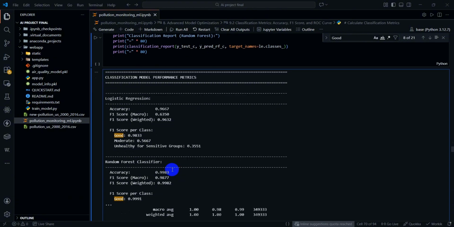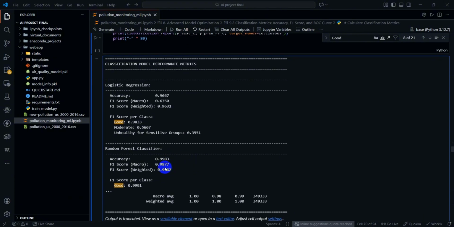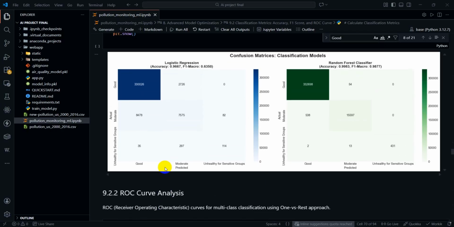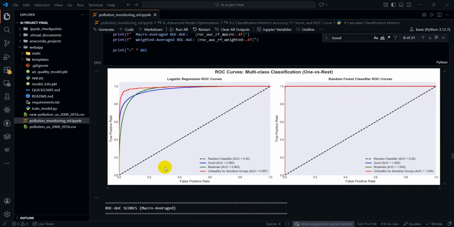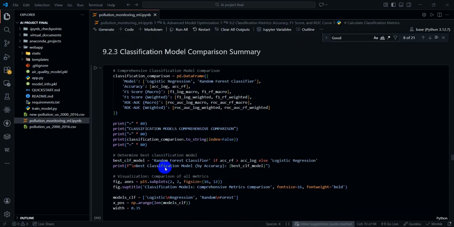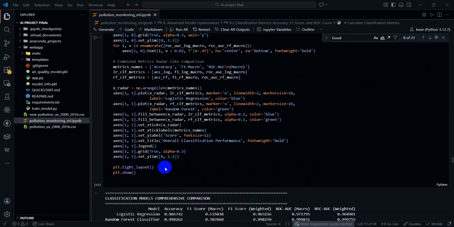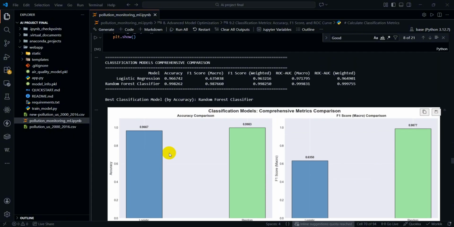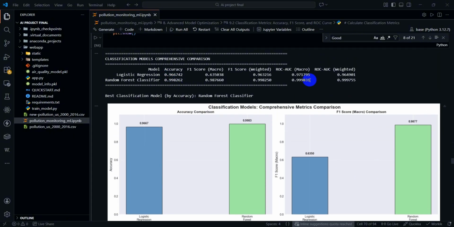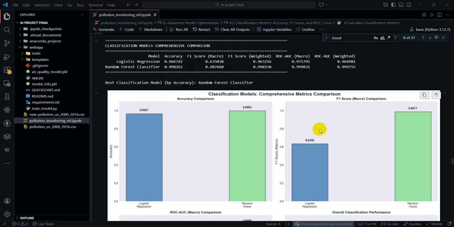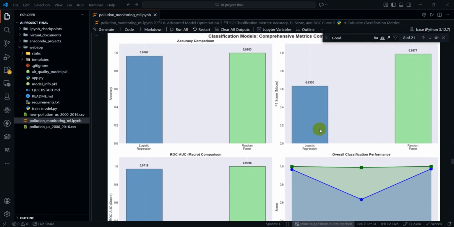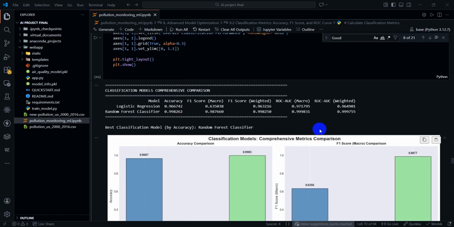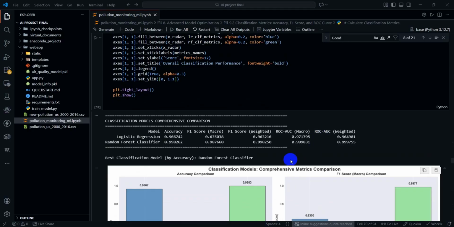With logistic regression we achieved accuracy of 96.6% and low macro F1 score due to class imbalance, and random forest classifier accuracy is 99.8% and macro F1 score is 0.99. ROC AUC is 0.999 despite strong class imbalance. The random forest model performed unexpectedly well across all classes including minor classes.